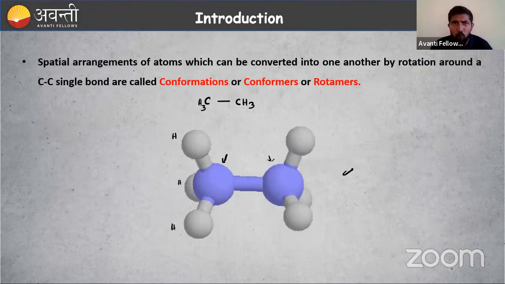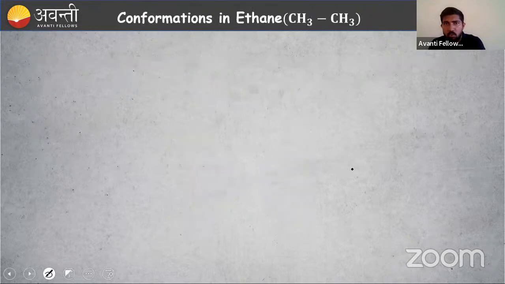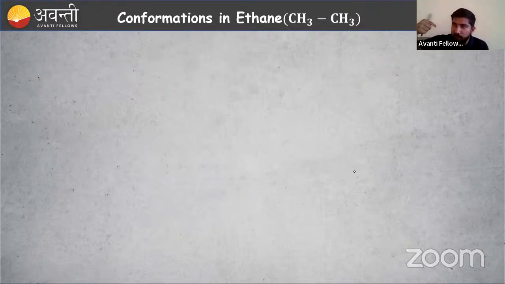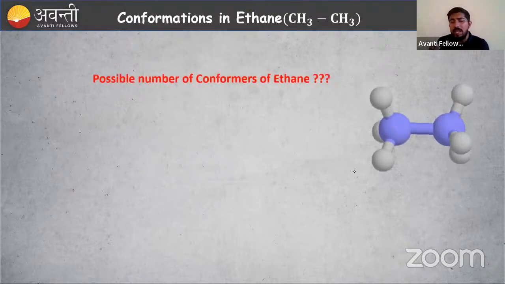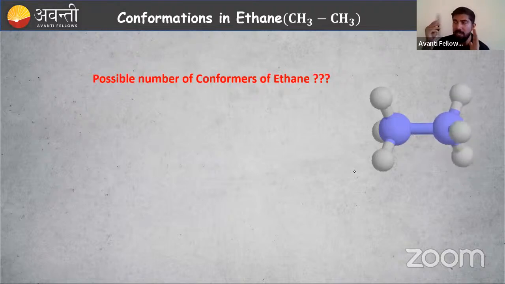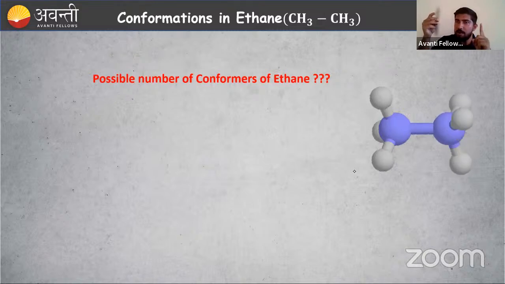So let us study this conformation in detail. We have ethane, CH3-CH3. The first CH3 group I'm keeping fixed, then the backside CH3 I'm rotating. If I rotate it, different spatial arrangements are possible. Initially, this is a carbon-hydrogen bond on the front carbon, and this is also a carbon-hydrogen bond.